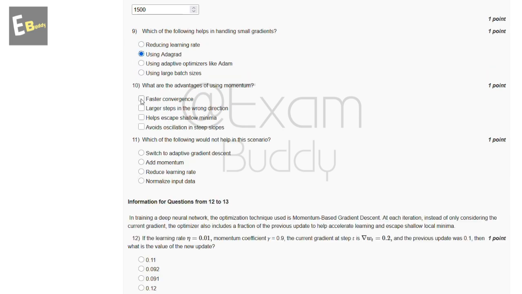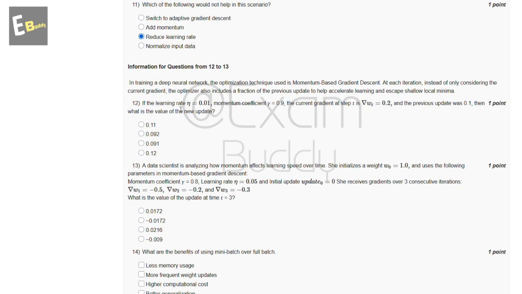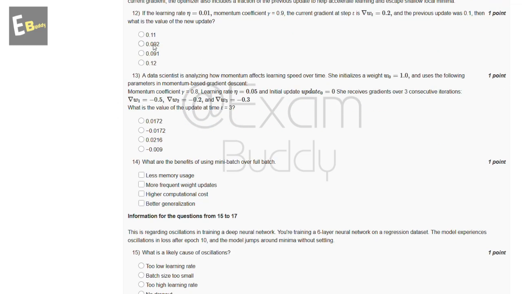Now the 10th question is: what are the advantages of using momentum? So these are the options and the answer of our 10th question is A, C, D. Now the 11th question is: which of the following would not help in this scenario? So these are the options and the answer of our 11th question is C, reduce learning rate. Now the 12th question is: if the learning rate is 0.01, the momentum coefficient is 0.9, the current gradient at this step and the previous update was 0.1, then what is the value of the new update? So these are the options and the answer of our 12th question is 0.092.